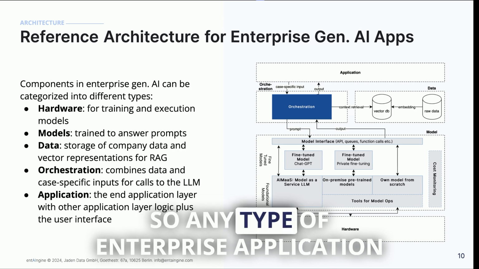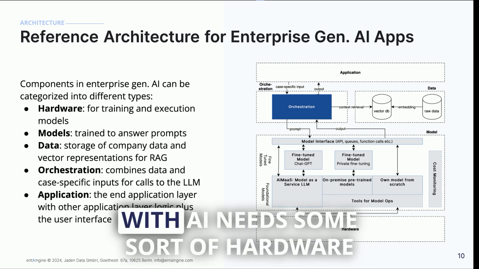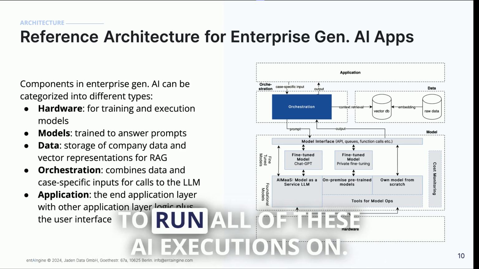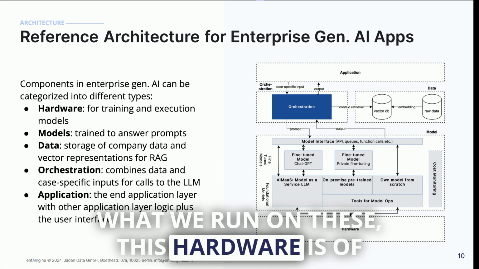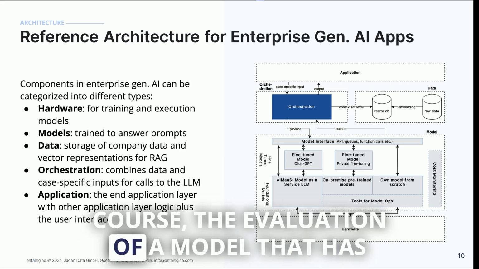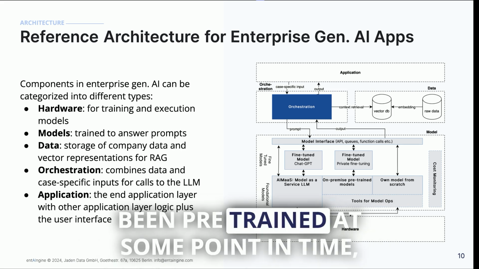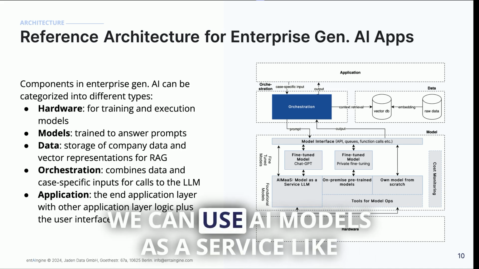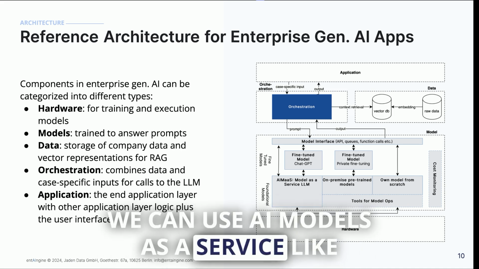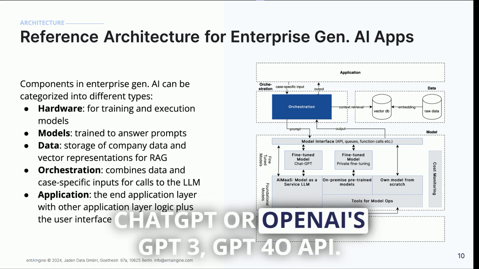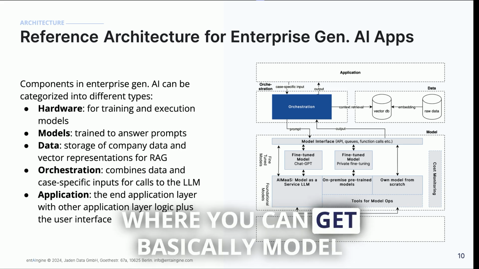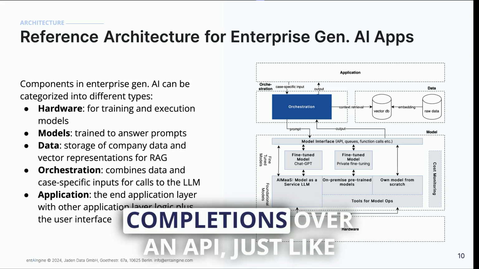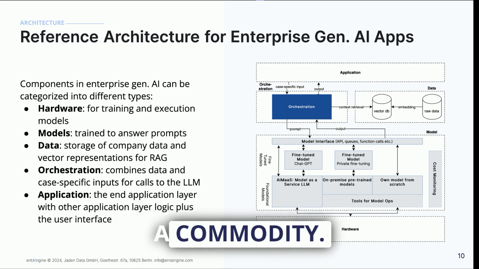Any type of enterprise application with AI needs some sort of hardware to run all of these AI executions on. What we run on this hardware is, of course, the evaluation of a model that has been pre-trained at some point in time. We can use AI models as a service, like ChatGPT or OpenAI's GPT-3 or GPT-4o API, where we can get model completions over an API just like a commodity.